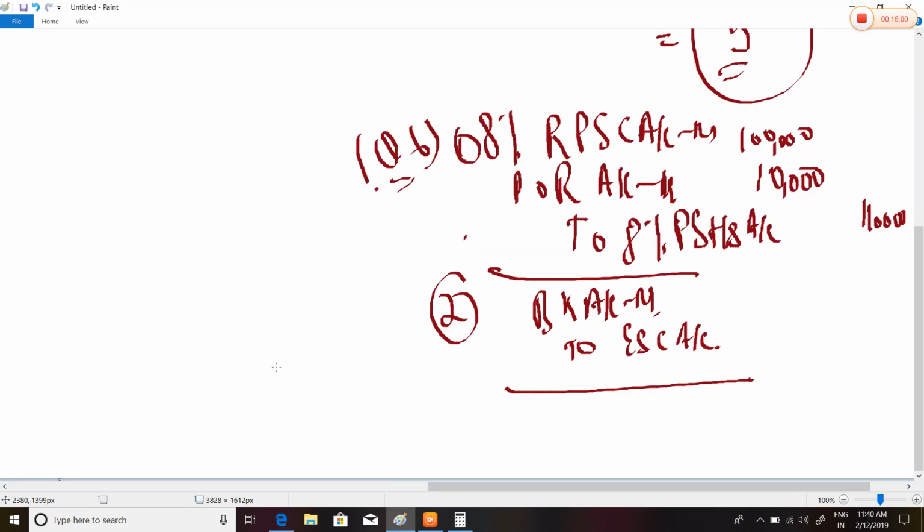That means if the face value of redemption is 1 lakh and 75,000 is the utilization of reserve, then the balance 25,000 is our equity share capital.